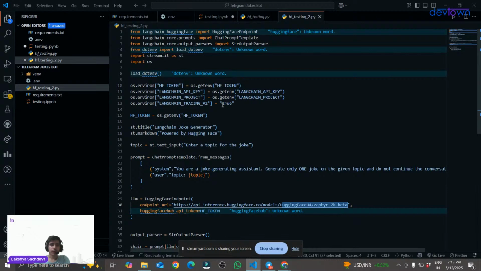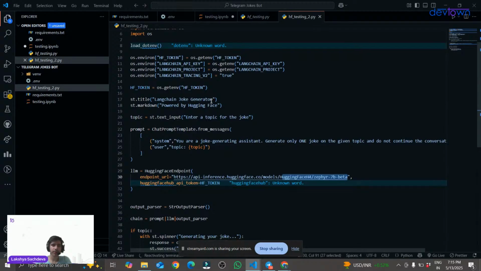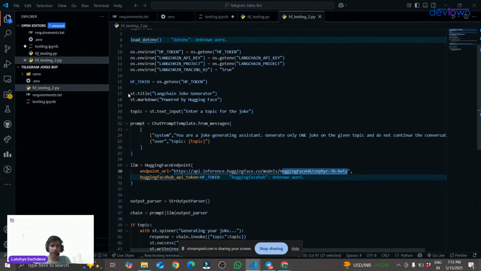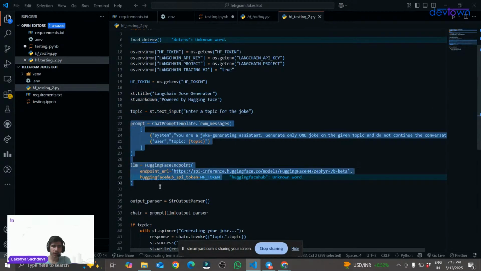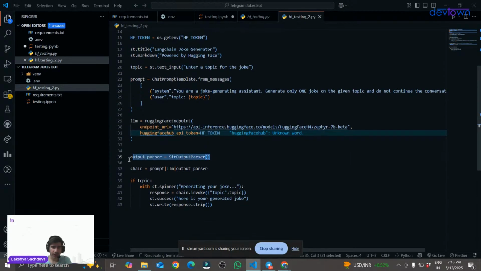So yes, in this Hugging Face testing, first of all we have loaded all the environment variables, all the API keys. Then we have set up the Streamlit app, and we have set the topic and this prompt over here. Then our LLM model, which kind of model we have to use, and we have set the HF token as well. Then we have set the output parser and created the chain over here. These steps are the same with Groq and Hugging Face. Then we have used Streamlit to show our answer. Okay, this is with Hugging Face.